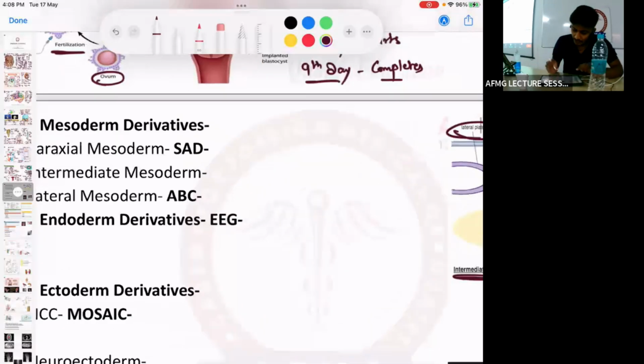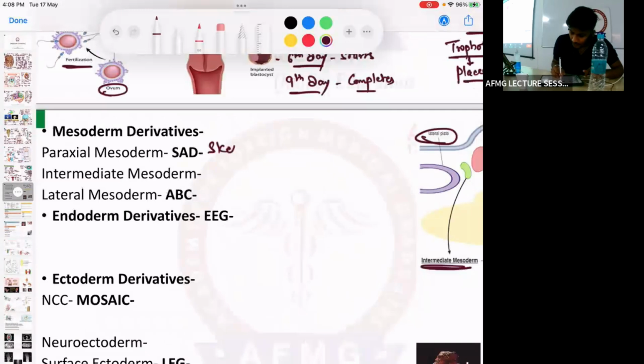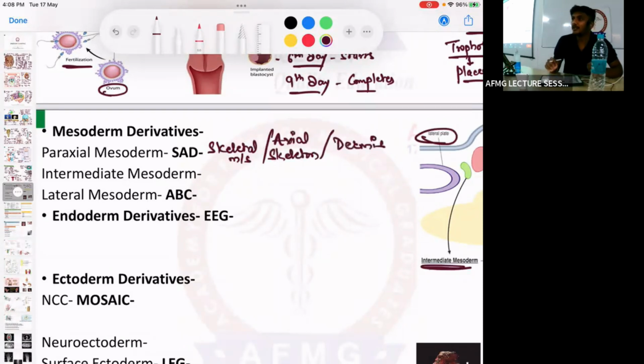Start. जल्दी से. S for skeletal muscle. A for axial skeleton. That means your vertebra. ठीक है. A for axial skeleton. And D for dermis. D for dermis of the skin. ठीक है. So paraxial mesoderm derivatives are remembered by the mnemonic SAD. S for, A for, and D for.